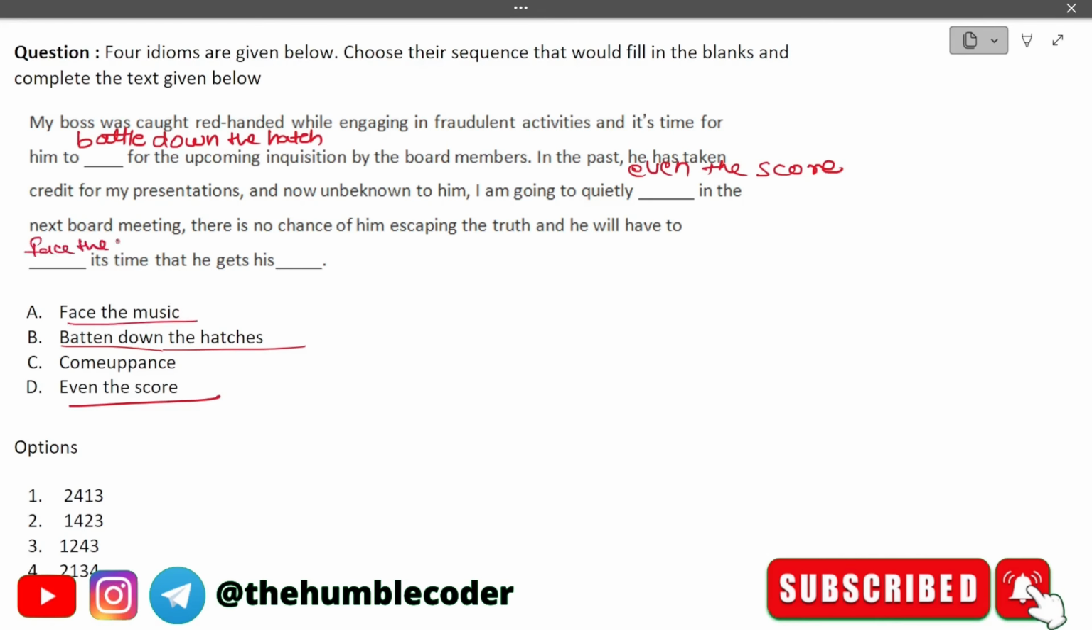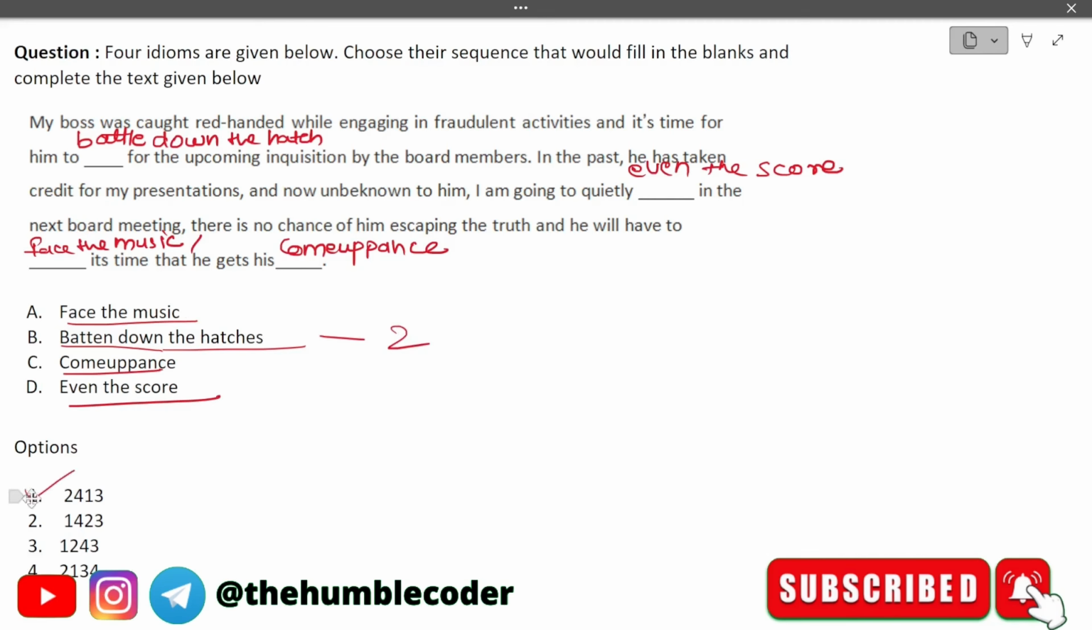Face the music. It's time that he gets his comeuppance. Face the music means what? Whatever he has done, he will face it back. And it's time that he gets his comeuppance. So the correct answer for this question will be what? You can see battle down, which is B, and numbers are given here, so it's 2, 4, 1, 3.